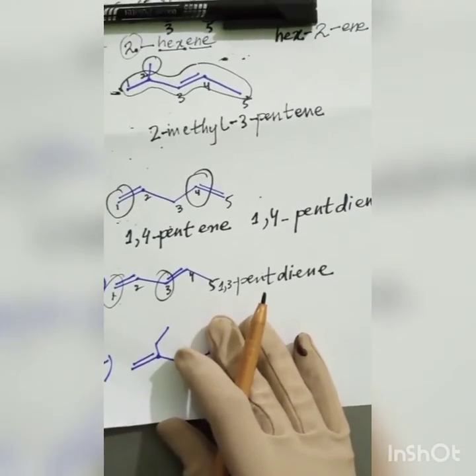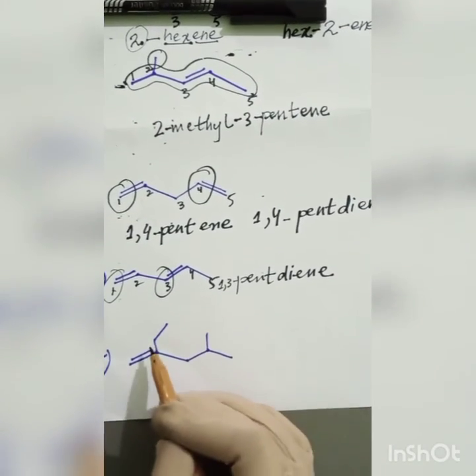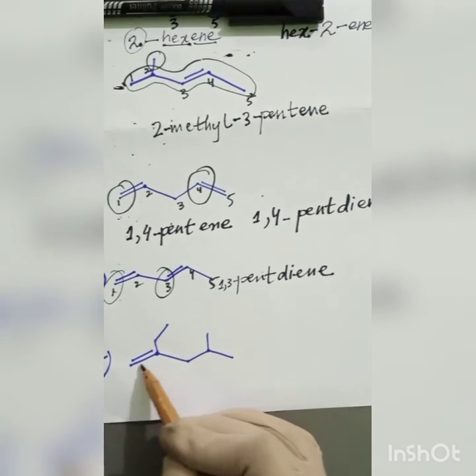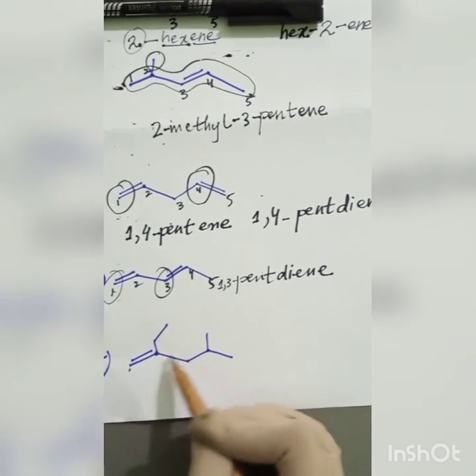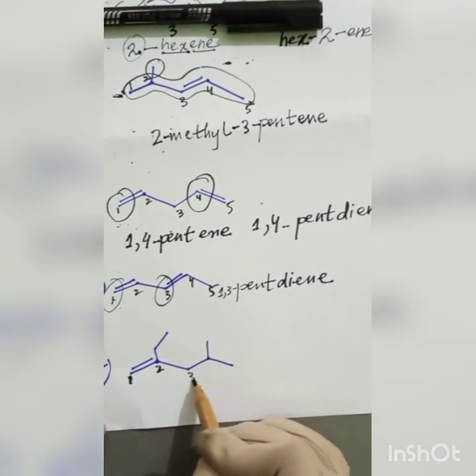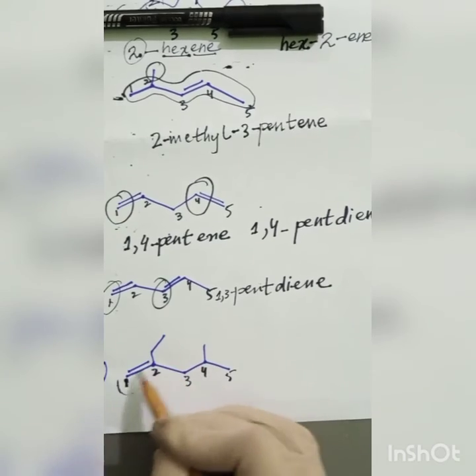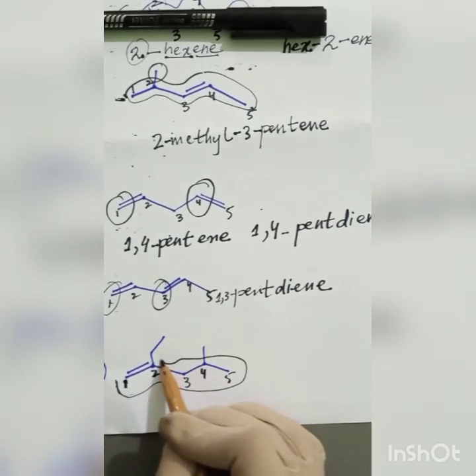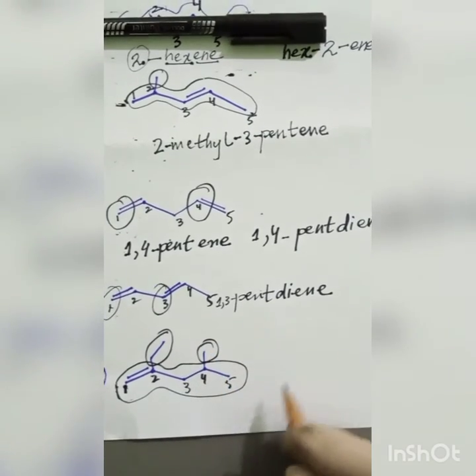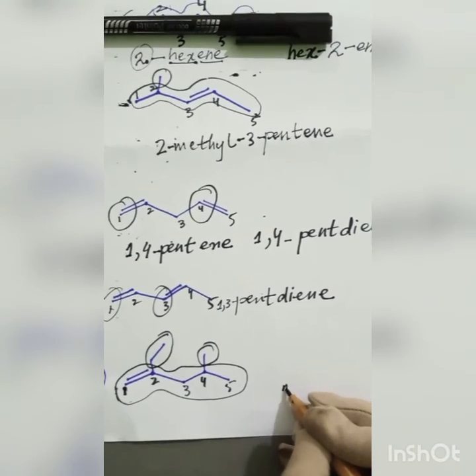Now coming to the next, which is the last one. I have to number from there because there's a branch and there is a functional group as well: 1, 2, 3, 4 and 5. It's my longest chain. How many branches do I have? 2, an ethyl and a methyl.